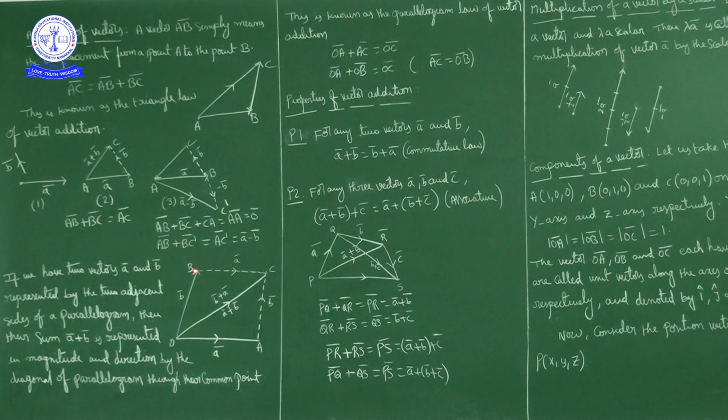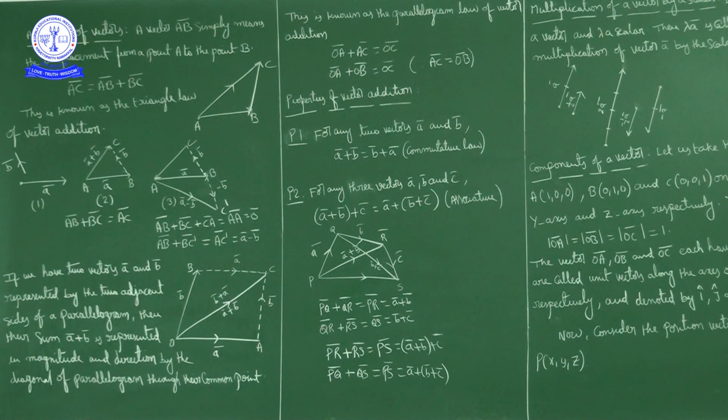OB bar is how much? B bar. BC bar is how much? A bar. OB bar plus BC bar is nothing but OC bar, that is B bar plus A bar.